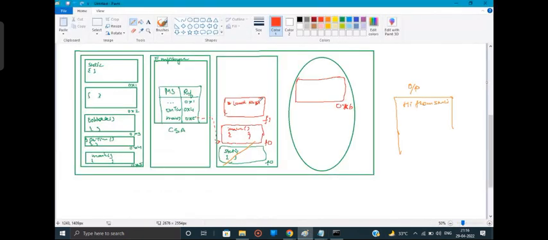So the first task of the constructor is that it will load all the non-static members. How will it load? First, it will load the non-static variables. ID will get loaded with default values, default value 0. Then for name, what will be the value? Null. Now what next? Salary. The default value will also be 0 only.